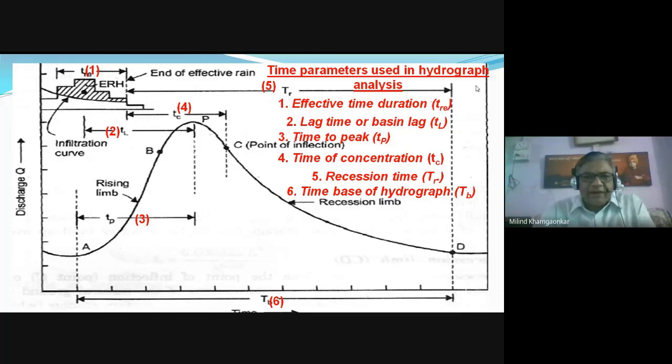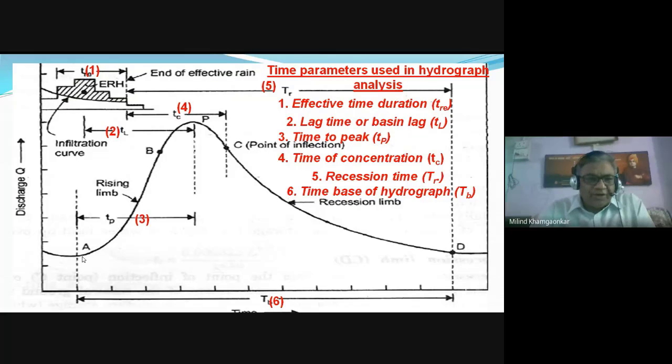There are various time parameters in the hydrograph. They are called the effective time duration, TRE, as has been shown here. That is the time duration of the excess rainfall, or the rainfall that gets converted into the runoff. Then another time is called the basin lag, or the lag time. As has been shown here, it is the time between the center of gravity or centroid of the excess rainfall hyetograph and the peak point of the hydrograph.